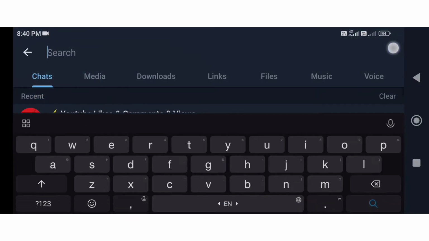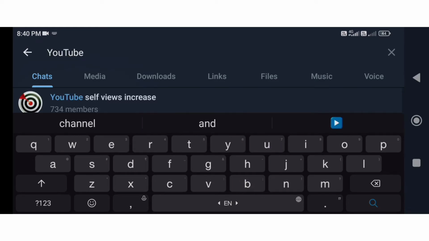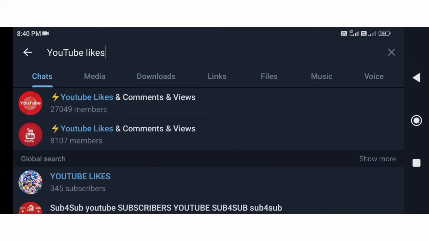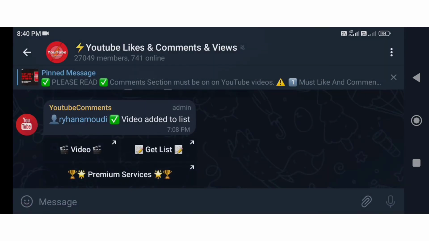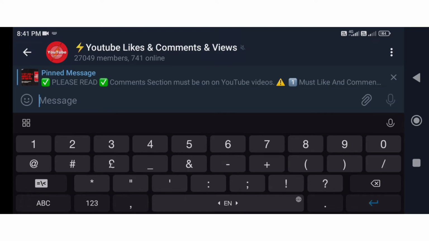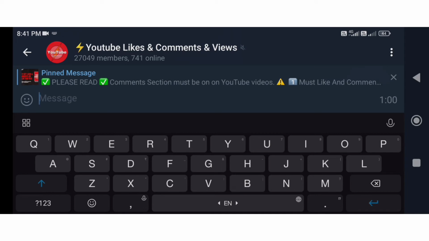Open your Telegram and search for YouTube likes and comments and views, as you can see here on the top of my Telegram account. Once you are here, just type list and send it on the group.